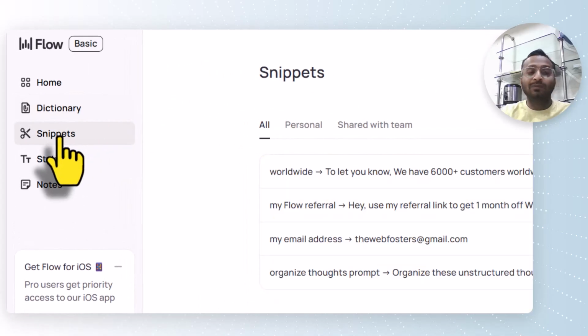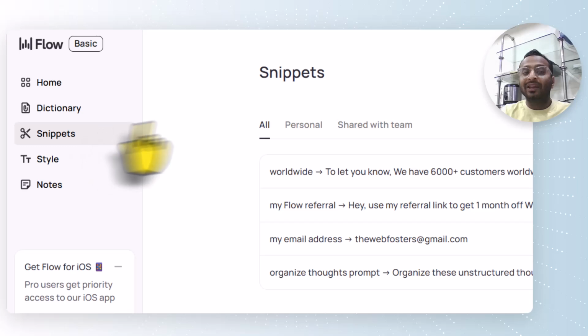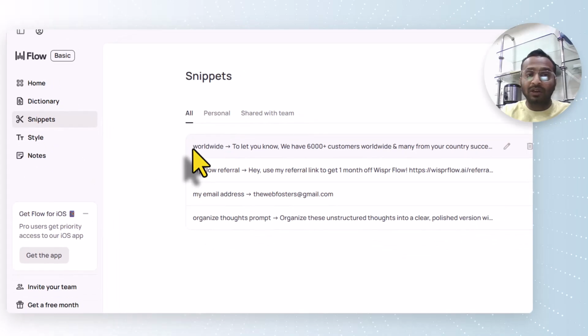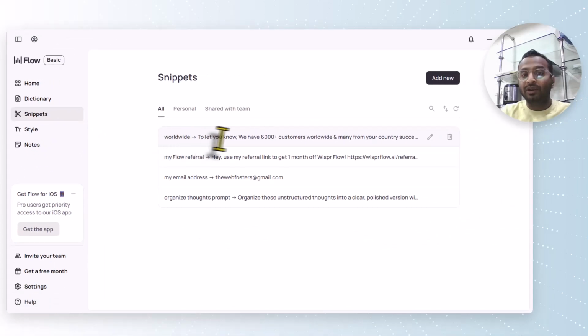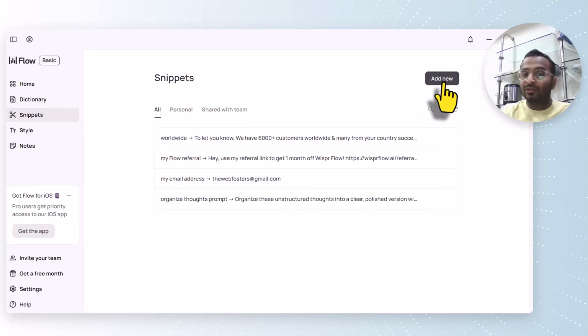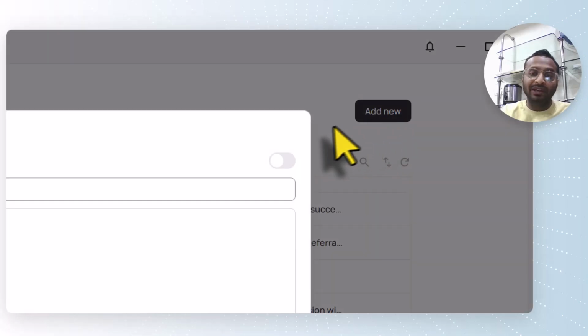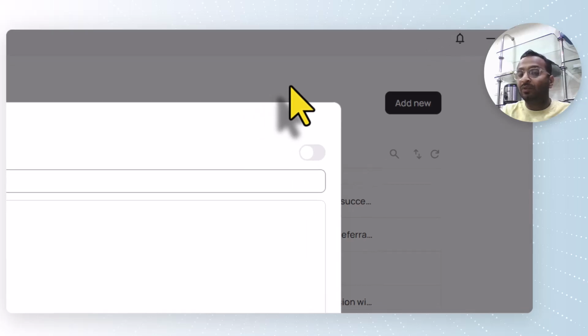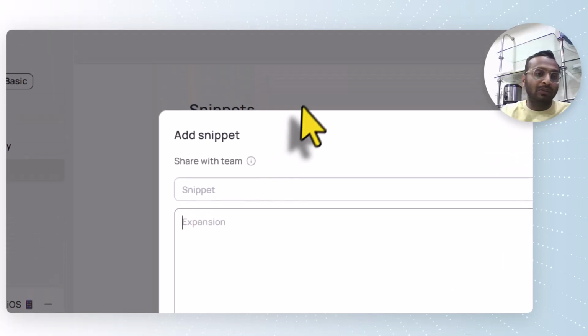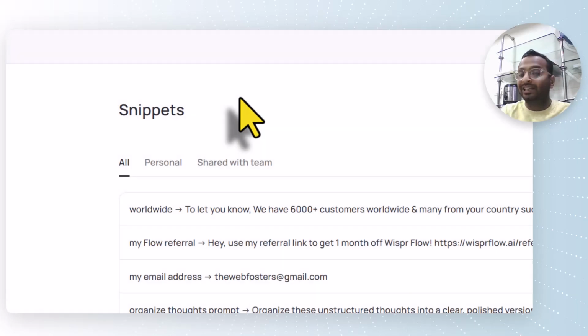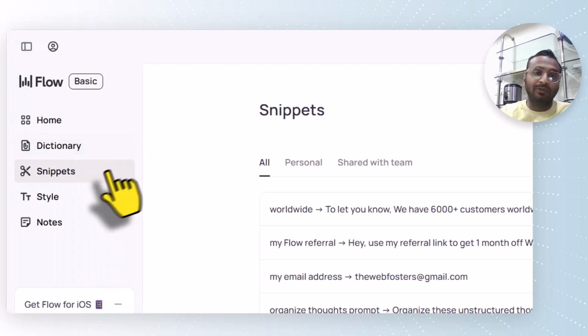Another thing which is most powerful is called snippets. In these snippets, when you say one word, based on this one word, it will automatically type a complete sentence. So you can add new snippets from here, and when you say that particular word, it will automatically expand it to a complete sentence, which saves me a lot of time.